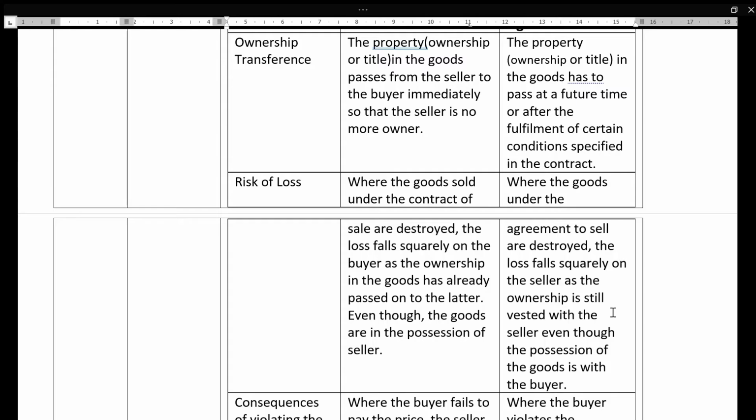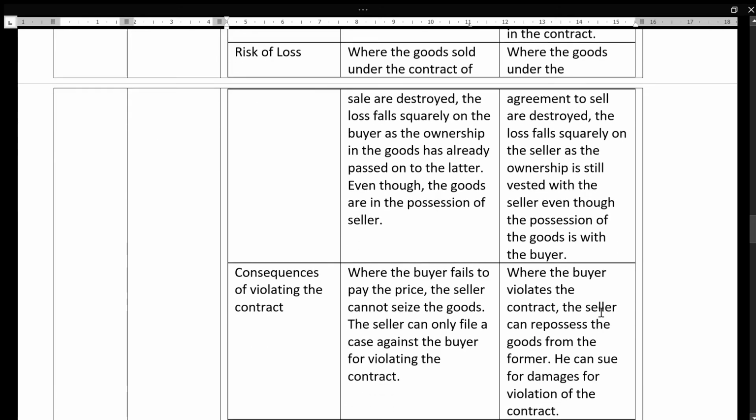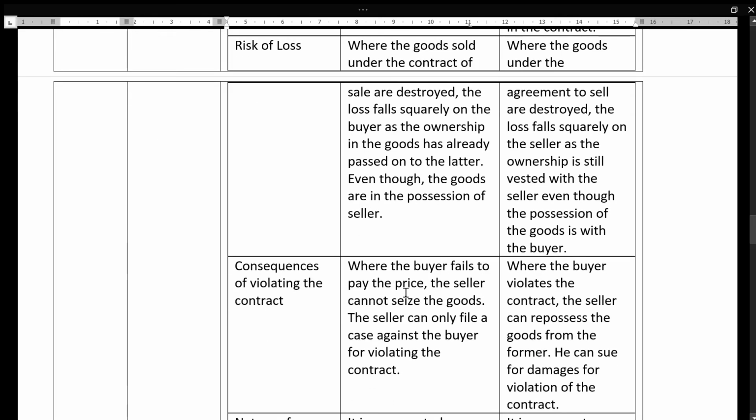Okay, the seller has to bear the loss. Here the buyer has to bear the loss. And consequences of violating: suppose the buyer fails to pay the price under the sale, the seller cannot seize the goods, but he can file a case against the buyer for violating the contract.